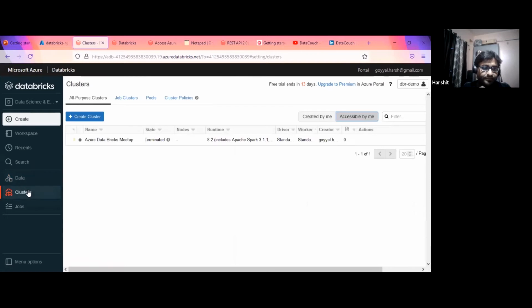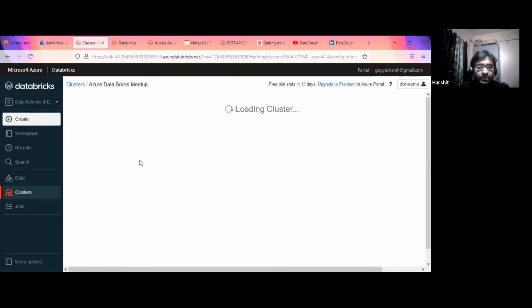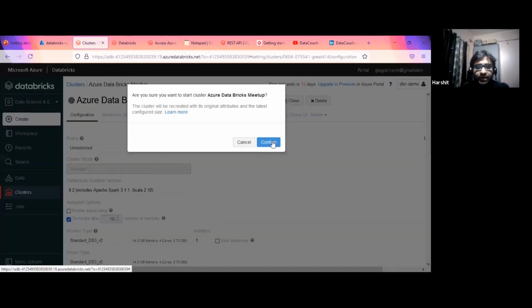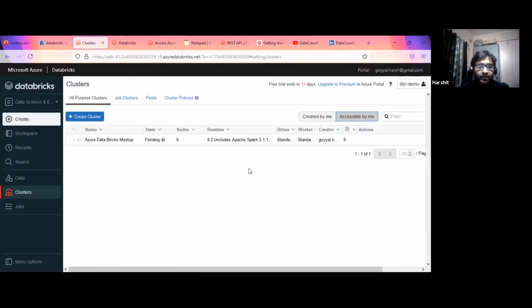Now this is a cluster. This is the very important part, meaning this web UI is just a web server. It is picking a few things from the storage account, as I've shown on the portal. The cluster is a processing unit that is going to process my data as a data engineering work stack. And this is about the jobs. I have already created this cluster. Let me start it. It took 3 minutes to start, and then I will create another cluster.